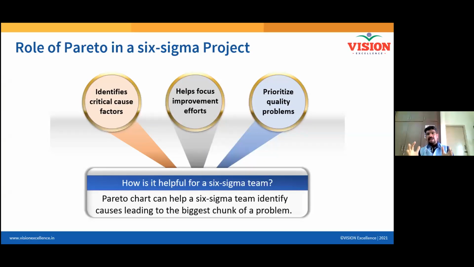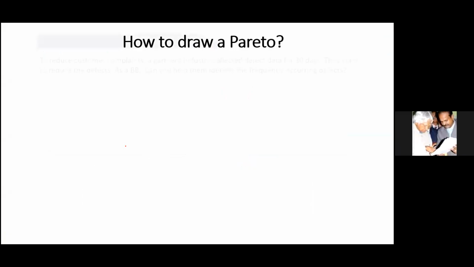And similarly, we are also prioritizing the quality problems which my team is to focus on, which my organization is to focus on. So this Pareto chart will help the Six Sigma team to make the work easier. Instead, it is channelizing. Okay, it is like a funnel. You are going to just focus on 2, 3 problems. Okay, so it will be easy for my team to work.